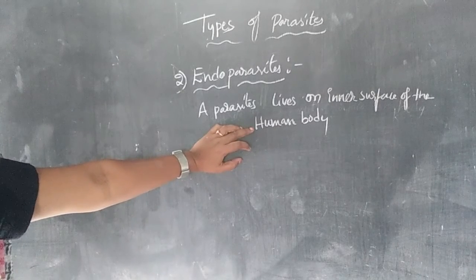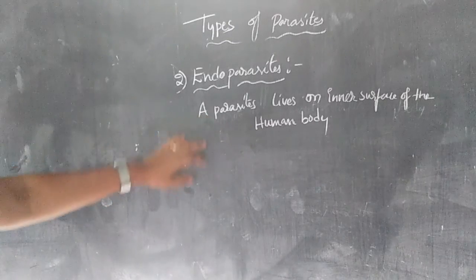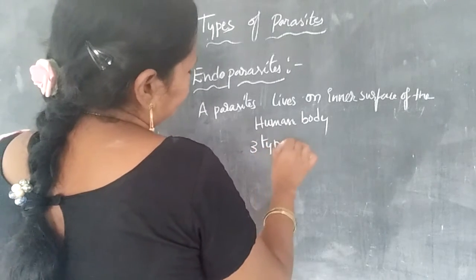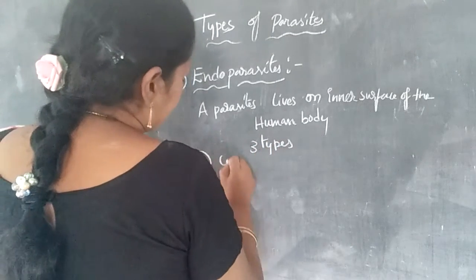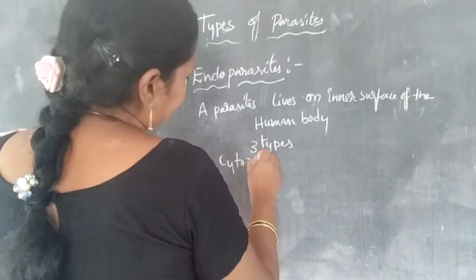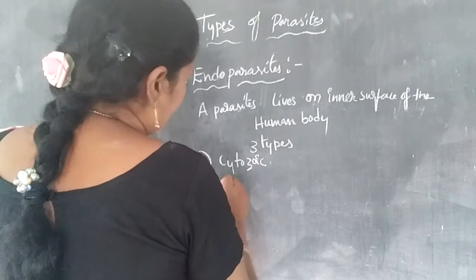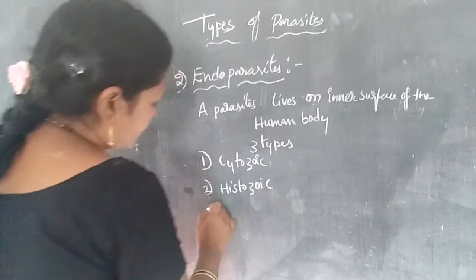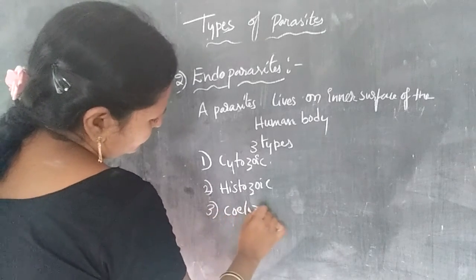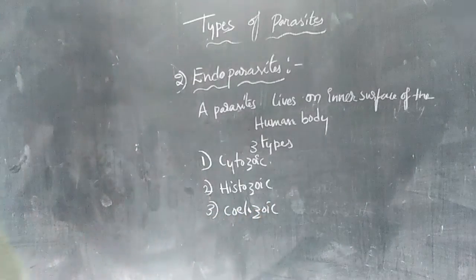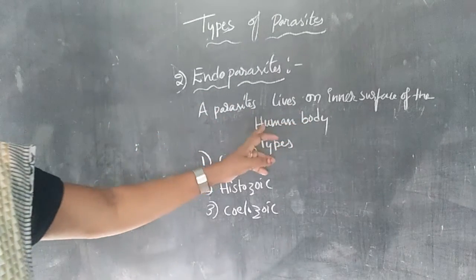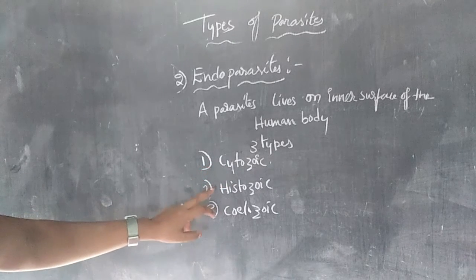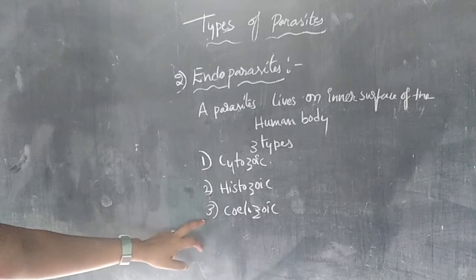Endoparasites contain mainly three types. The first one is the cytozoic parasite, the second one is the histozoic parasite, and the third one is the coelozoic parasite.